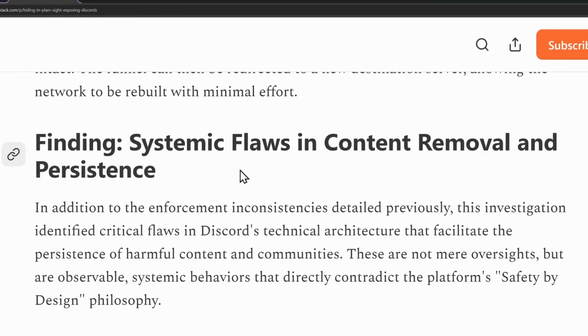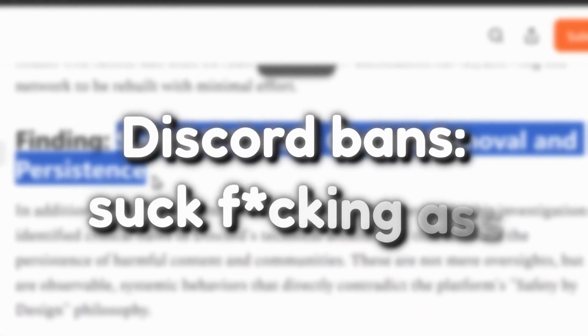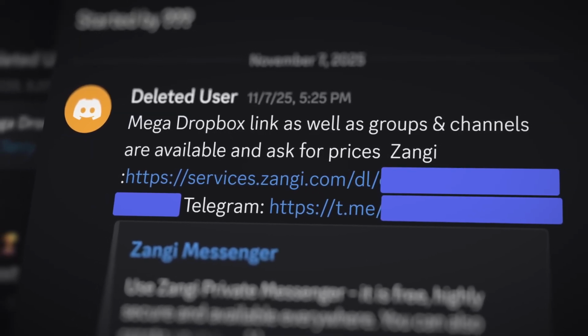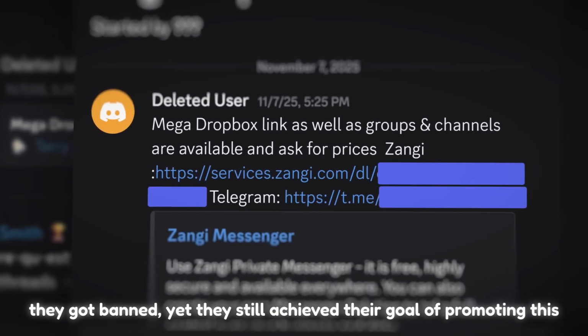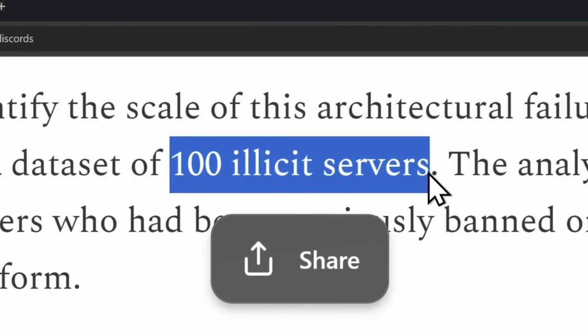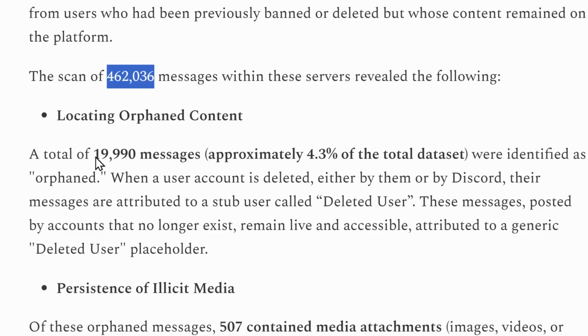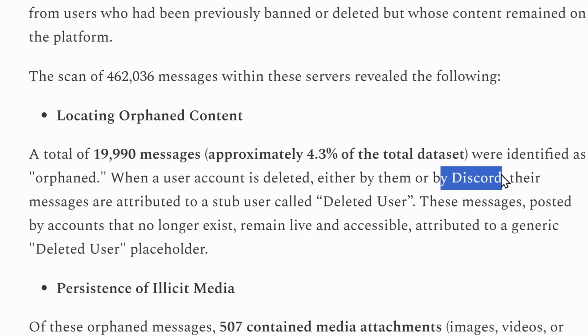Now, further in the article, they talk about systemic flaws in content removal and persistence. Translation: when Discord bans and removes stuff, it sucks. In fact, I've shown you in this video where there was that deleted user that still had their message promoting their Zangy and their Telegram, which promoted CSAM content. And in this article's analysis of 100 illicit Discord servers, they found 462,000 messages. And out of those messages, just under 20,000 messages, approximately 4.3%, were identified as orphan, where the user account of the person sending the message is deleted either by them or by Discord for being banned.